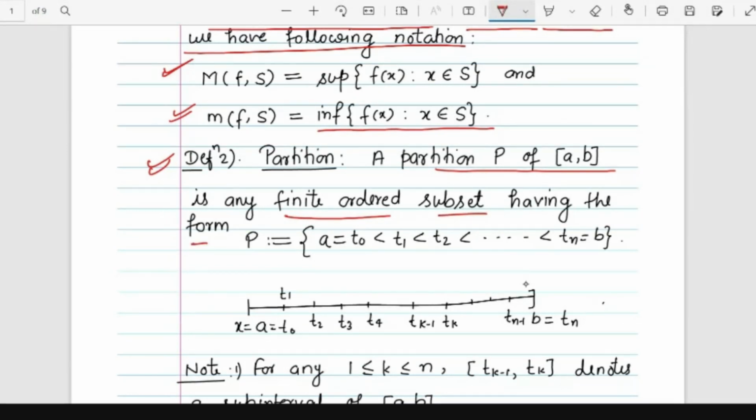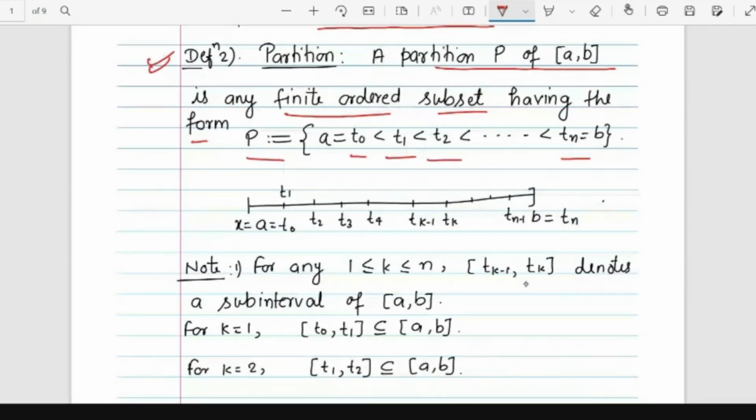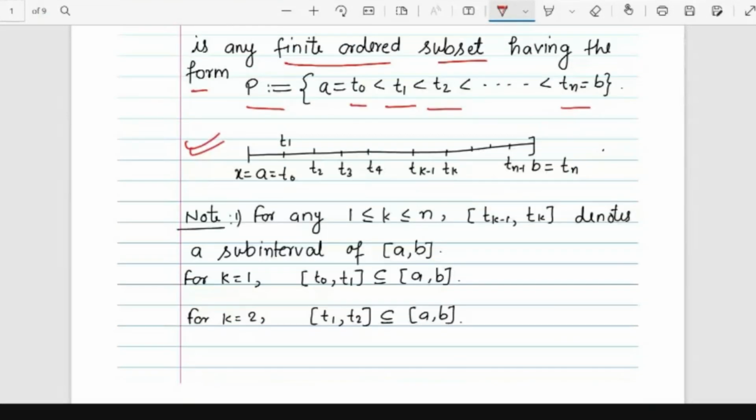P, which is defined as: we start with the initial point a, name it t0, and t0 is strictly less than t1, t2, and so on. The last point is b, which is named tn. Suppose there are n points, finitely many points. In this manner, we choose the points at which we draw the vertical lines and construct our rectangles. This is called a partition.